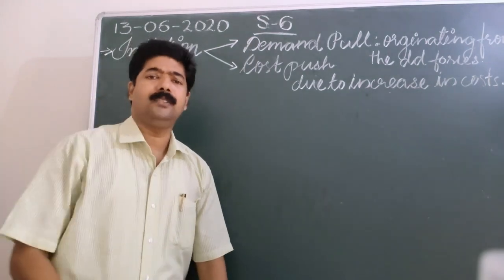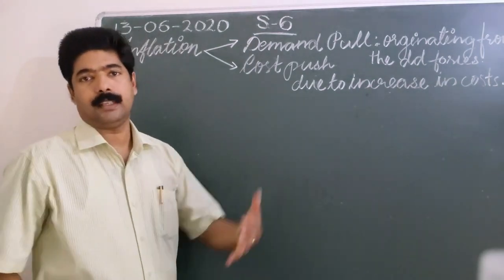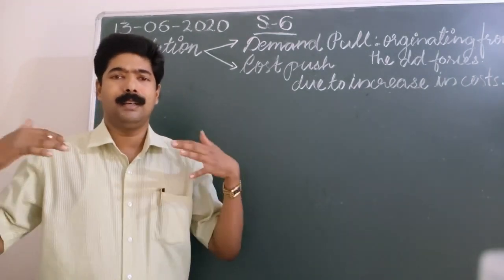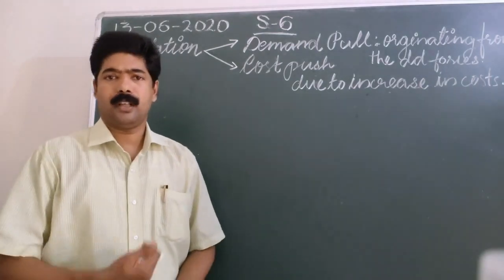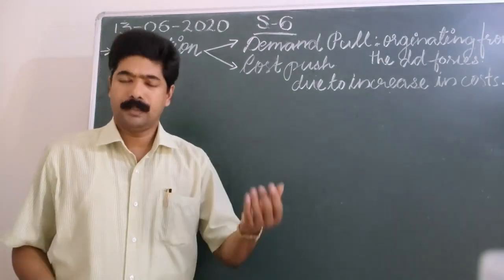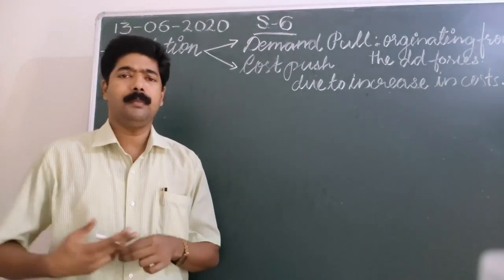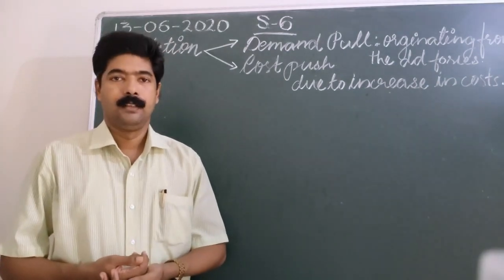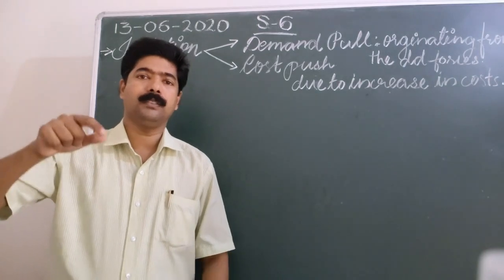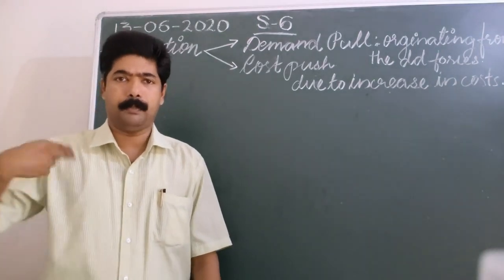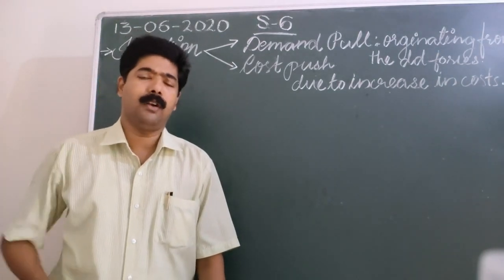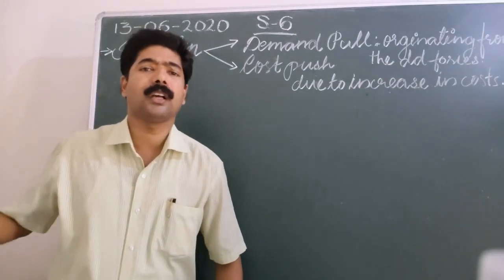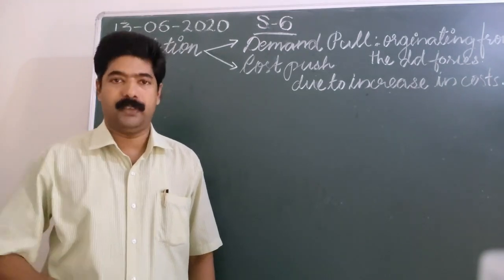But if the minimum wage rate increases, and I need 10 laborers, then when I use these 10 laborers' mental and physical efforts in the production process, I need to give them remuneration, wages. When they demand more wages, my cost of production may increase. That may lead to inflation, because I am a producer, a supplier, and I need to sell those commodities in the market at a price that includes the cost of production plus the profit.